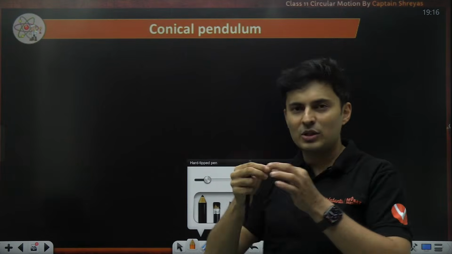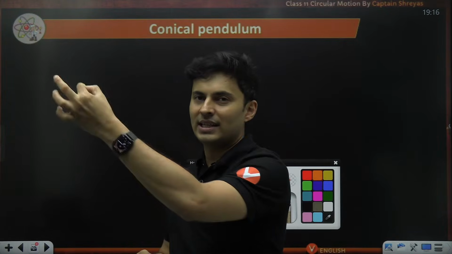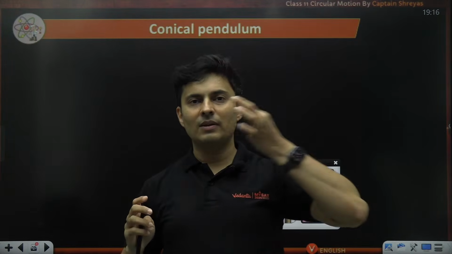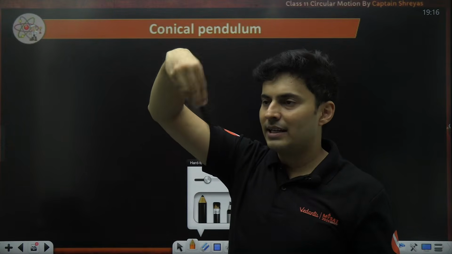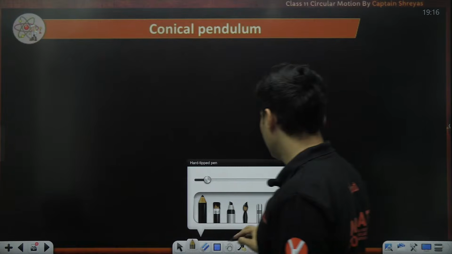Simple pendulum means you just pull it and leave it. It goes back and forth. It oscillates. That is a simple pendulum. Conical pendulum means you give it a push like this, and it will go like that. So the thread will retrace the curved surface of a cone. So it will look something like this. Observe.